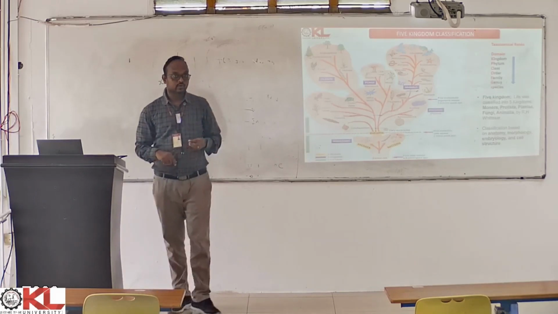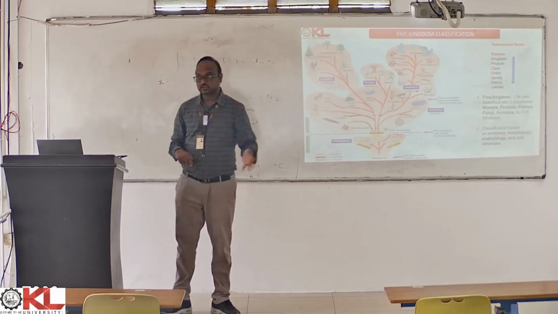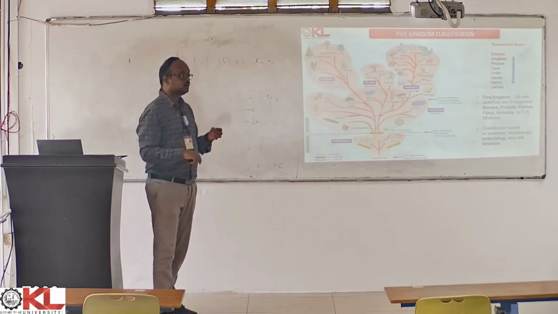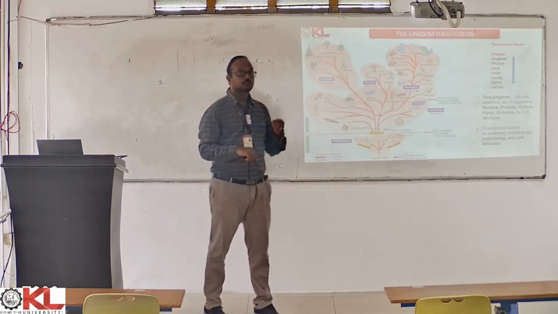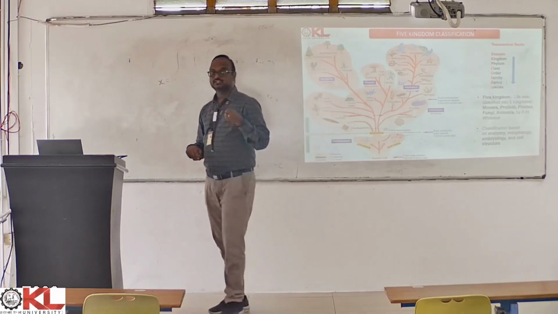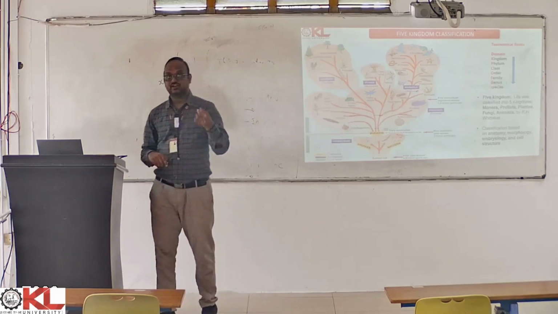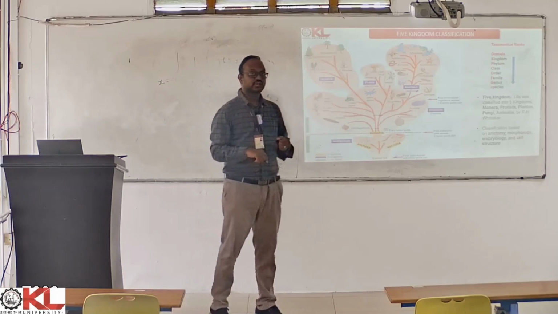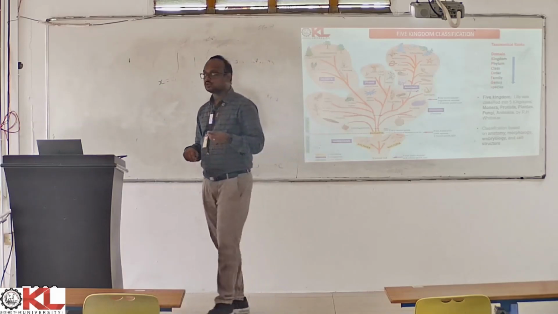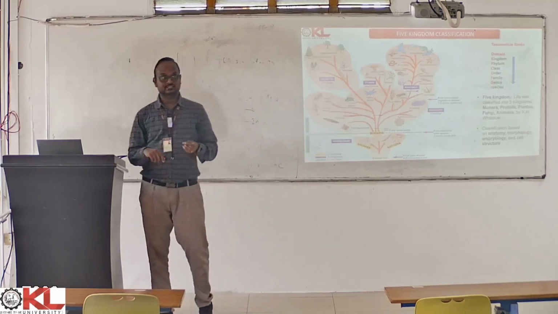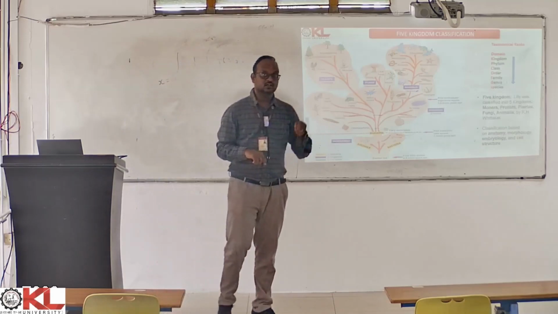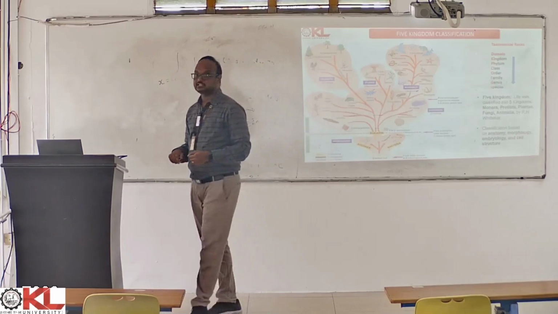So I hope you all know the difference between a prokaryote and a eukaryote. Prokaryotes are unicellular microorganisms which do not have a definite nucleus inside the cell. Prokaryotic organisms do not have a definite nucleus or any other double membrane bound structures or internal organelles inside the cell.